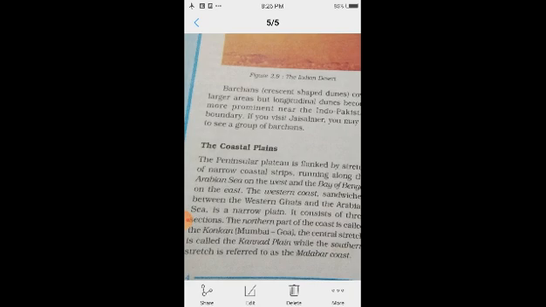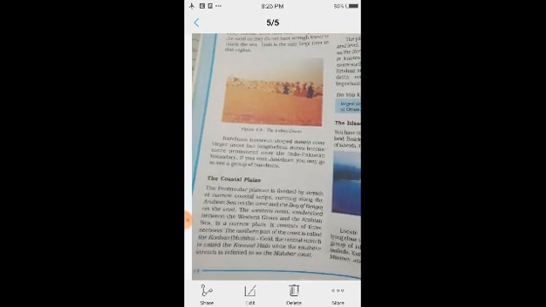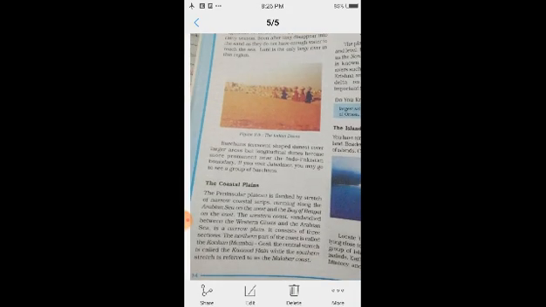coastal plains, which is on page number 14 of your textbook. The Indian plateau is flanked by a stretch of narrow coastal strips running along the Arabian Sea on the west and the Bay of Bengal on the east.